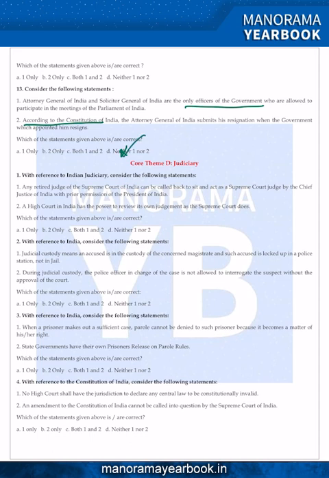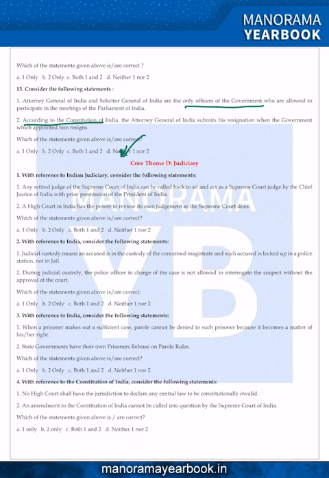Because of the second statement, the Constitution does not talk about anything like this. As per Article 76, the Attorney General shall hold office during the pleasure of the President of India. When the President loses his pleasure, he will be removed, or he will give his resignation letter to the President of India. So there is no mention in the Indian Constitution of any need for him to submit his resignation when the government which appointed him resigns.